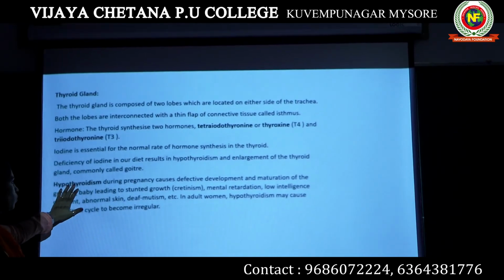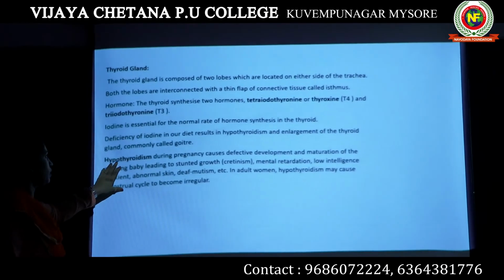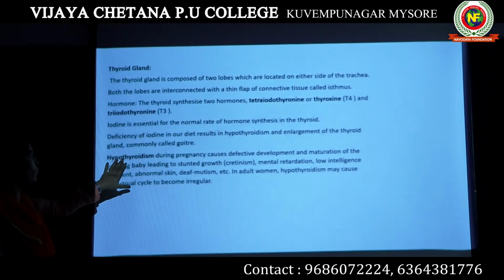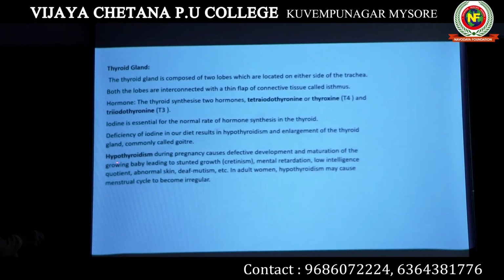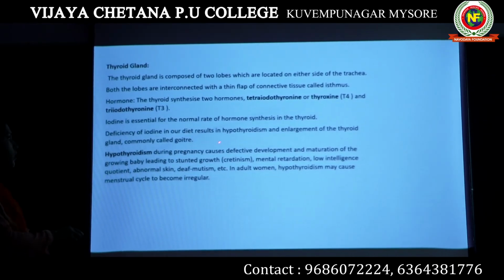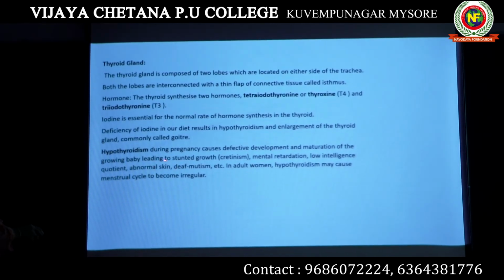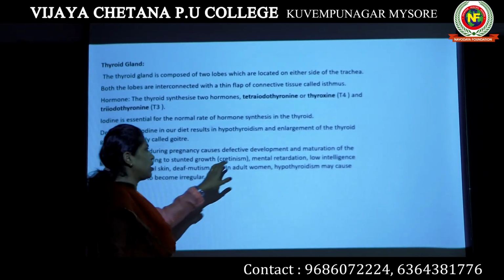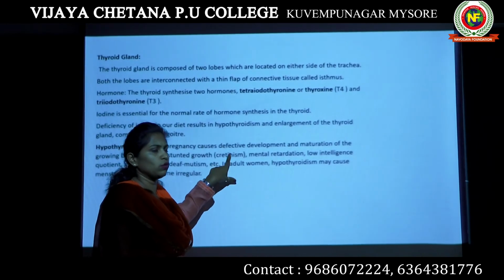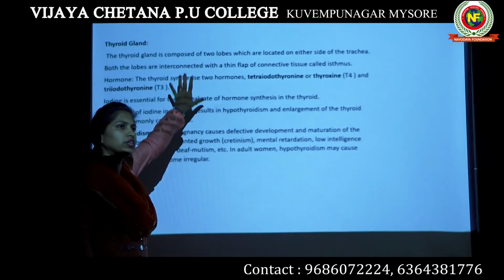Generally during pregnancy, a female may tend to develop a hypothyroidism problem. What is the result of hypothyroidism during pregnancy? It causes defective development and maturation of the growing baby. The baby will not grow properly; it leads to stunted growth of the baby. It is known as cretinism. This question has been asked in previous CET and NEET exams: what is cretinism, or cretinism is related to which condition?